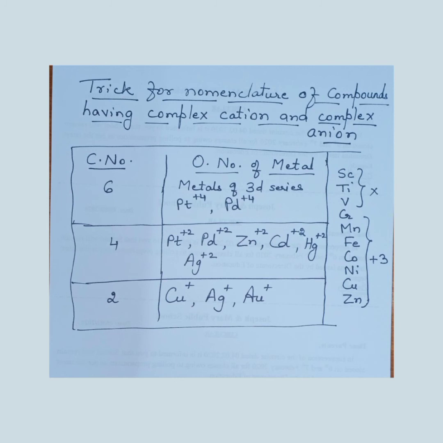In case the coordination compound has both complex cation and anion, follow this trick for naming. If the coordination number is 6, then the oxidation number of the metals belonging to 3d series is plus 3. Pt and Pd exist in plus 4 oxidation state. Coordination number 4: Pt plus 2, Pd plus 2, Zn plus 2, Cd plus 2, Ag plus 2, Hg plus 2, etc. When coordination number is 2, Cu, Ag and Au exist in plus 1 oxidation state.